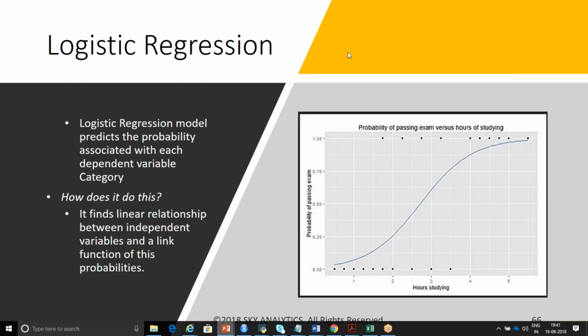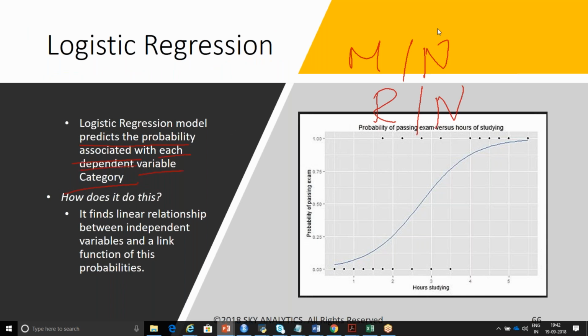Now, logistic regression. So a logistic regression model predicts the probability associated with each dependent variable category. So it will not tell you whether you are going to marry or not, whether it is going to rain or not. It will predict the probability associated with each dependent variable category.